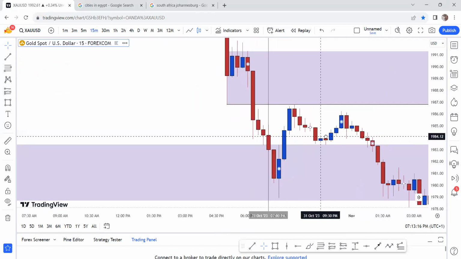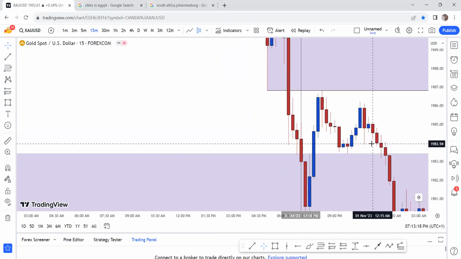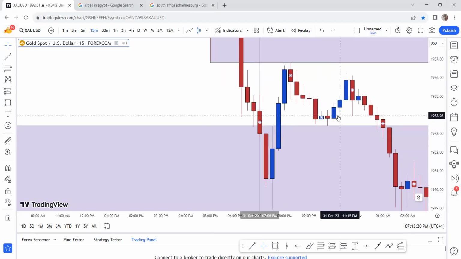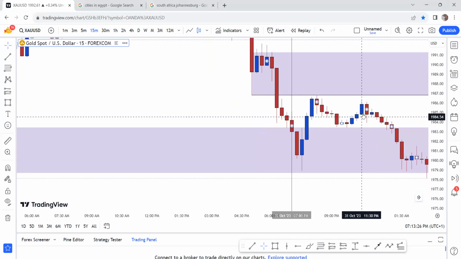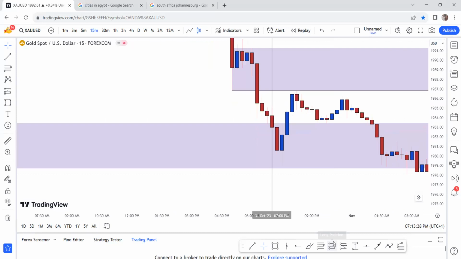So we can actually go that low. Yes, it's not necessary to just wait for H1. Yeah, you can actually go down now, only if the zones are really, really far away from each other. Now, when you're going down, you always need to ask yourself, we are looking for a good risk to reward.